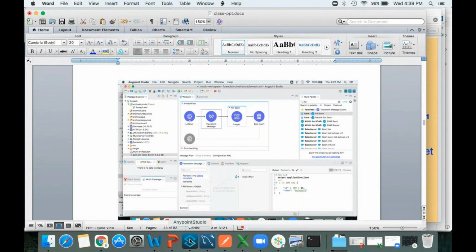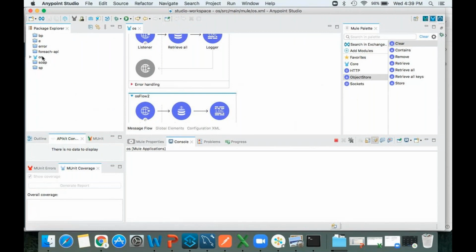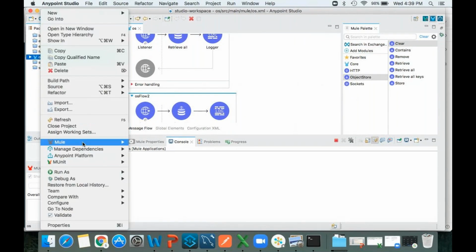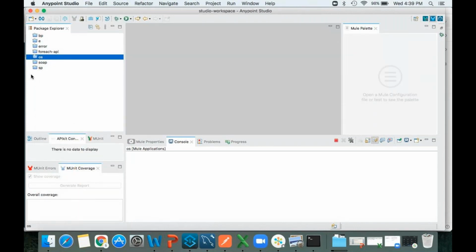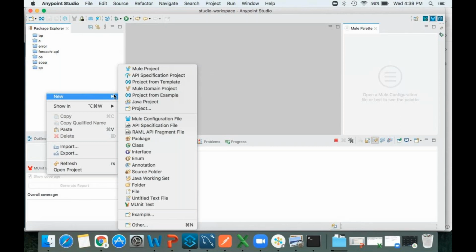Let me quickly open my Studio. Always, if you are not using any project, make sure to close it. Right click, close the project. Now it will show like a deleted symbol. Whenever you want, you can open it. Let me create a new project. How to create a new project? File, new project. Here in the empty space you can also create: right click, new Mule project.